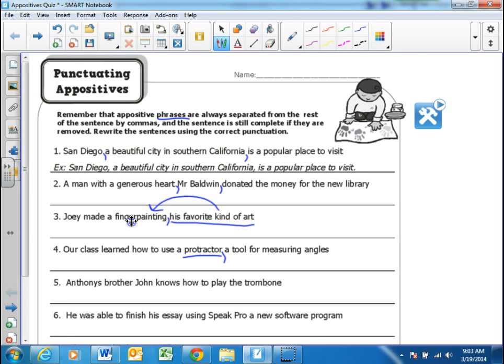Number 5, Anthony's brother John knows how to play the trombone. So this one has an appositive phrase in it also. Do you see it? Where is it? So you think Anthony's brother John is the appositive phrase? So if I said only right here, John knows how to play the trombone. Oh, I'm sorry. You said Anthony's brother John. So if I said knows how to play the trombone, is that a sentence?